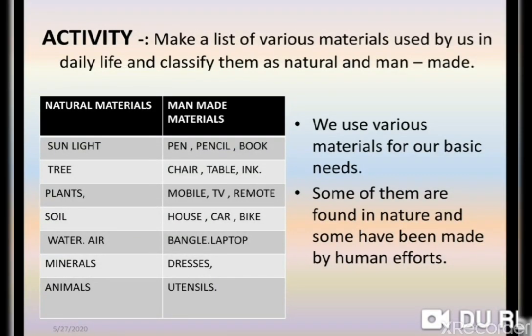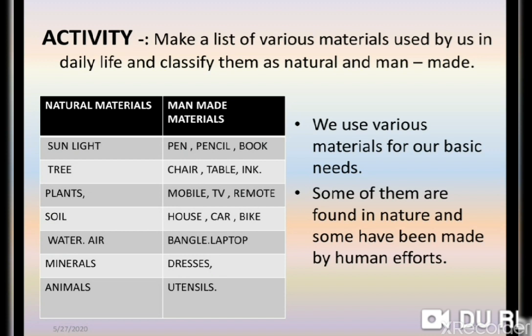Children, let's do our activity. In this activity, make a list of various materials used by us in daily life and classify them as natural and man-made. So in the column of natural materials, you might write the answer like this: sunlight, tree, plant, soil, water, air, mineral, animals.